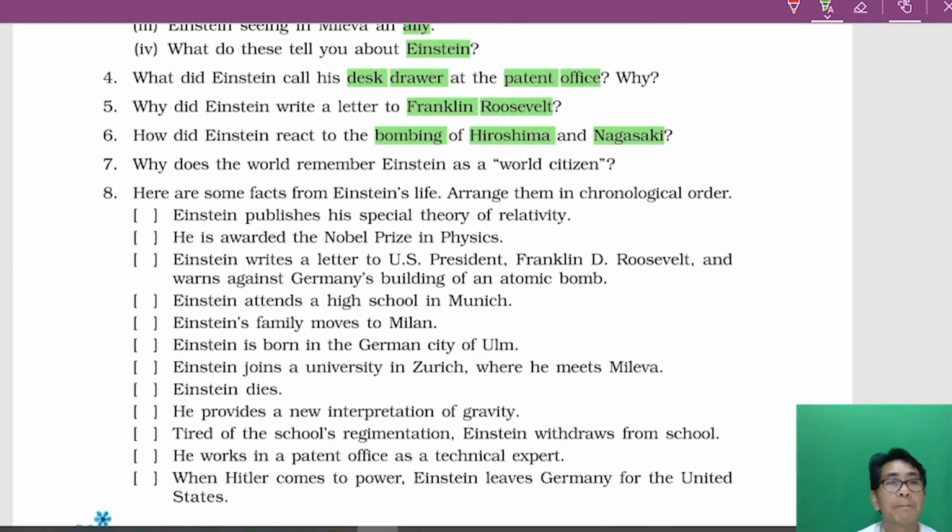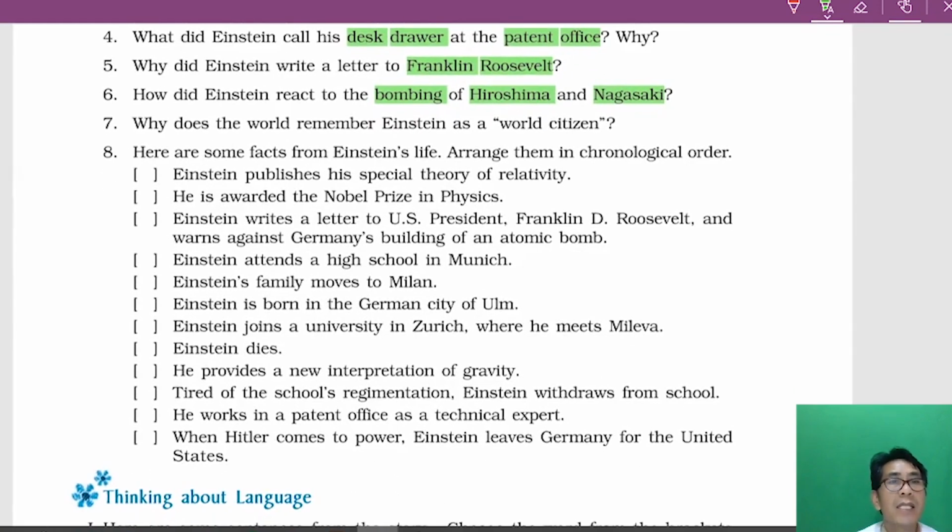Okay, yes. Now, why does the world remember Einstein as a world citizen? Einstein was not just a renowned scientist, he was also remembered as a world citizen because he was thinking of the welfare of the people in the world. He campaigned for world peace and democracy, and he was totally against the arms race. So people remember Einstein as a world citizen.